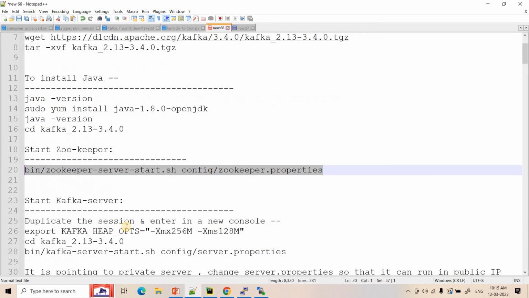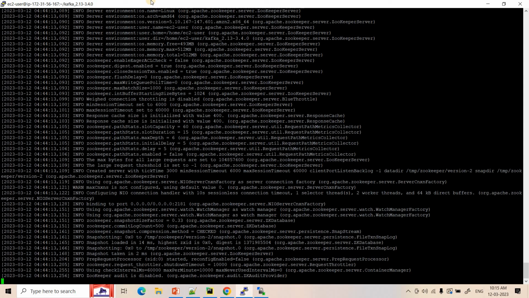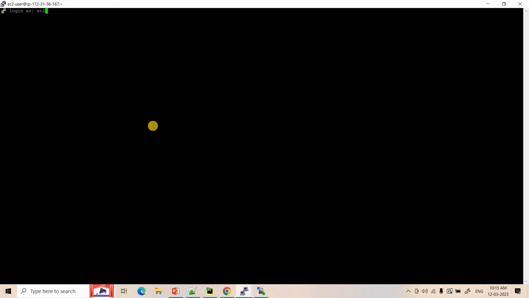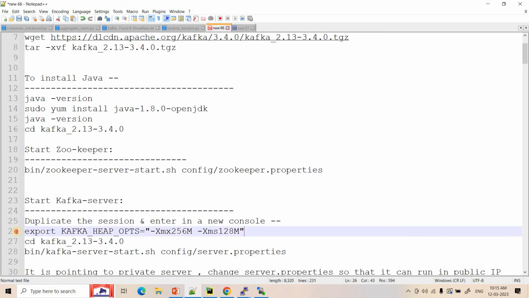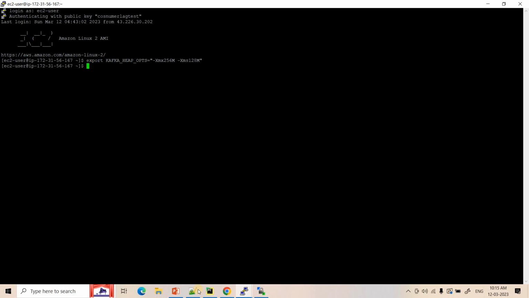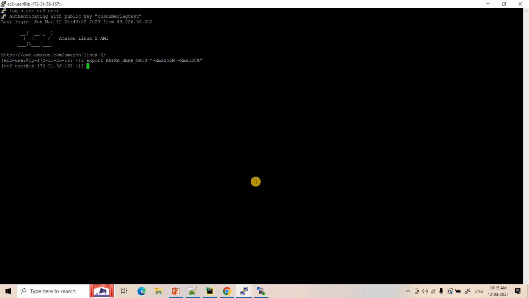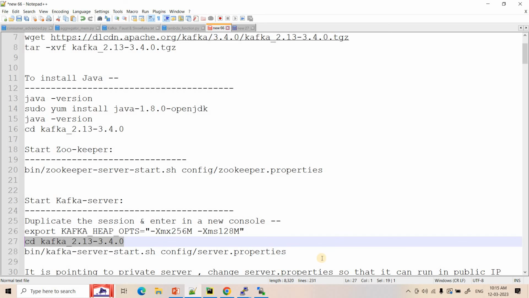Now here we will open a new session by duplicating it, and here I will log in as ec2-user, and then first execute this particular export command. All these things I discussed several times in my previous video, how to launch Kafka in EC2. So I am just going a little bit fast here.